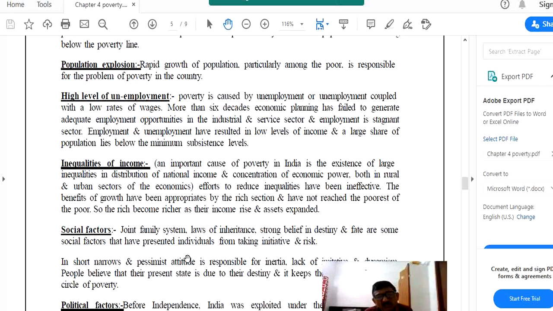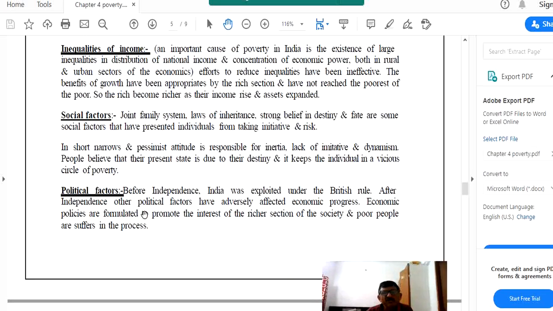Another cause of poverty may include the joint family system, laws of inheritance, strong belief in destiny and fate, and some social factors that have prevented individuals from taking initiative and risk. Not only social factors, some political factors are also responsible for it. But before discussing the political factors, we go back to the time of independence. Before independence, India was exploited under British rule, and after independence, other political factors have adversely affected economic progress. Economic policies are formulated to promote the interest of the richer section of society, and poor people are sufferers in this process.